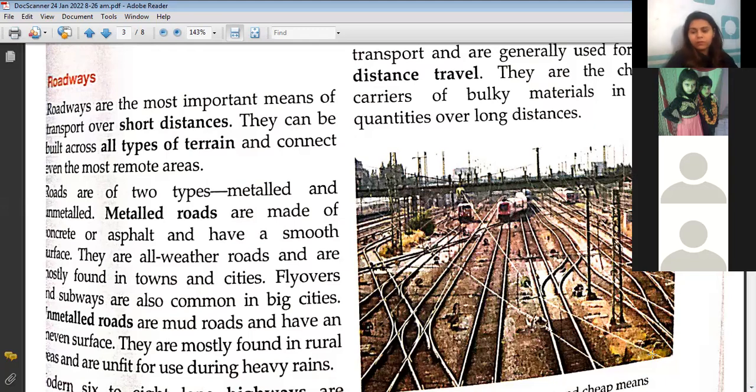We just discussed the importance of transport in settlements. We read that settlements cannot work properly without proper transport. In order to transfer things like goods and people from one place to another, we need proper means of transport, right? And in India, the major types of transport are